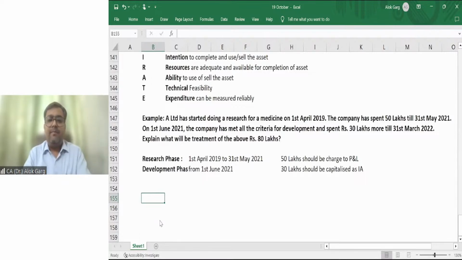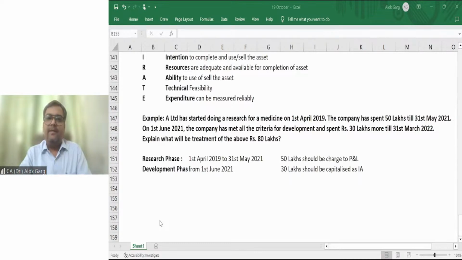Right, friends? I hope it is clear to all of you. Is it clear or not clear? Technical feasibility, Abdul. Technical feasibility means the completion of the project is technically feasible. For example, if you are spending 5 lakh rupees and you think you will be able to earn a future economic benefit of only 2 lakh rupees, do you find this project technically viable? The answer is no. So there should be technical feasibility.